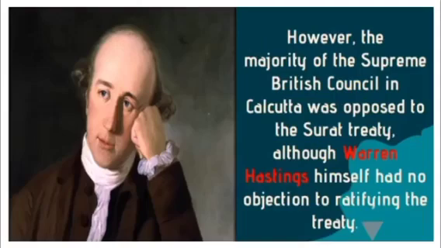However, the majority of the Supreme British Council in Calcutta was opposed to the Surat Treaty, although Warren Hastings himself had no objection to ratifying the treaty. So the British Council at Calcutta opposed the Treaty of Surat, and Warren Hastings also wanted to ratify the Treaty of Surat.